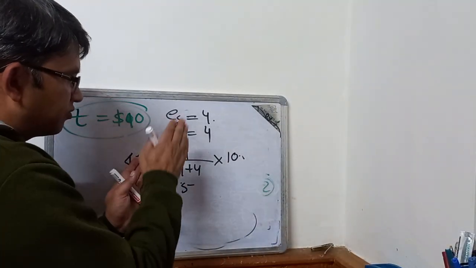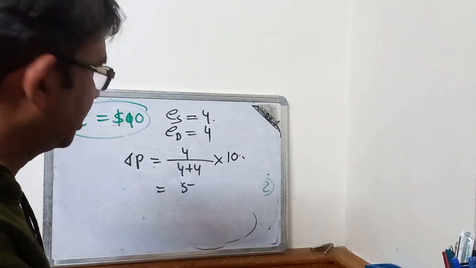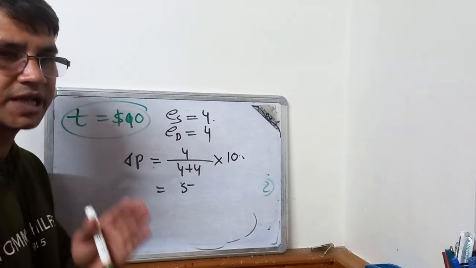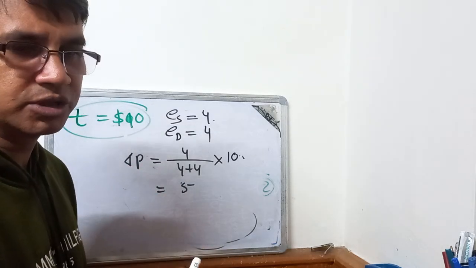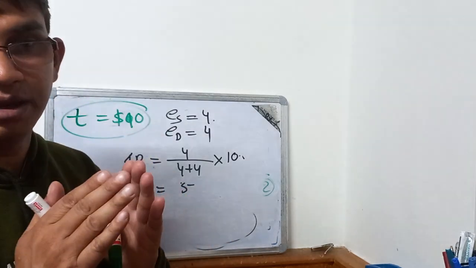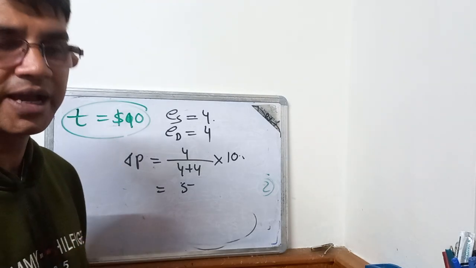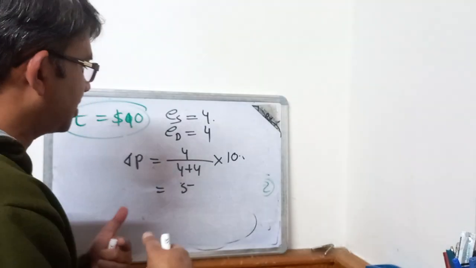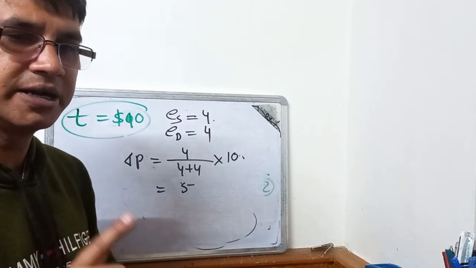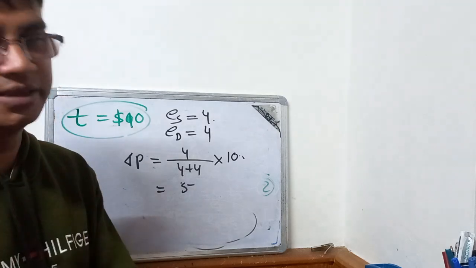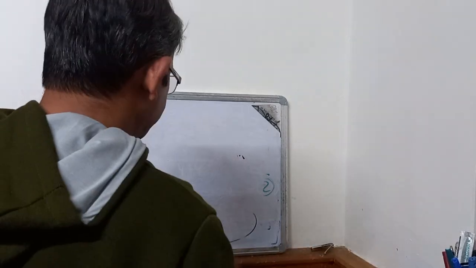Now we'll see, given the price elasticity of demand, if price elasticity of supply rises, what will happen to the tax burden that can be shifted to the consumers, or what will be the increase in price? We'll keep the price elasticity of demand unchanged and increase and decrease the price elasticity of supply. So we'll take a higher value and a lower value of price elasticity of supply and check it. Then again, keeping price elasticity of supply constant, we will increase and decrease the price elasticity of demand, and then we will find it.